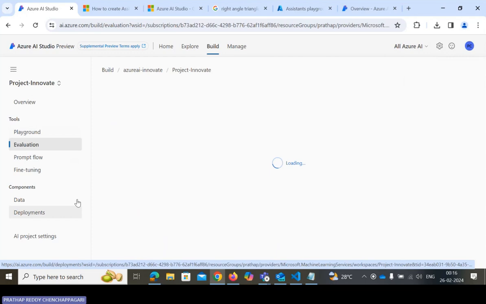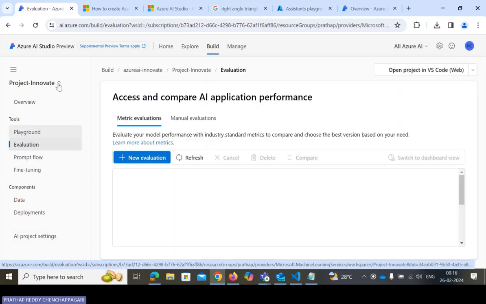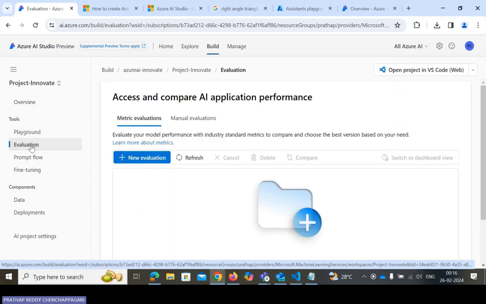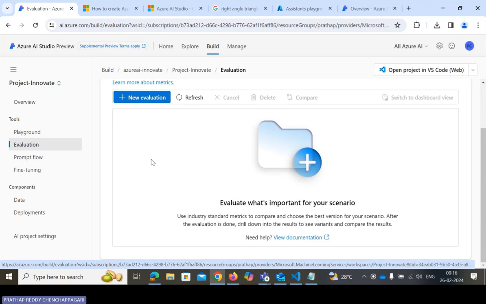So there we have some inbuilt features in the Azure AI Studio. We have the playground, evaluation, prompt flows, fine-tuning models, and some different models. For the evaluation, we can assess or compare AI application performance. You need to tap on new evaluation and go ahead.